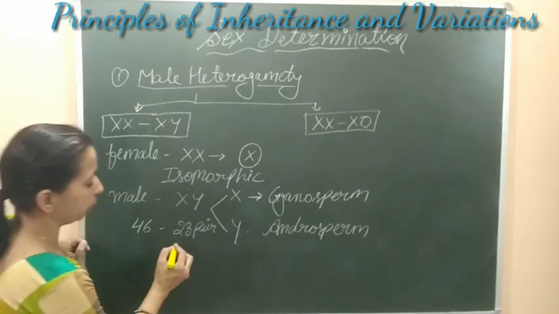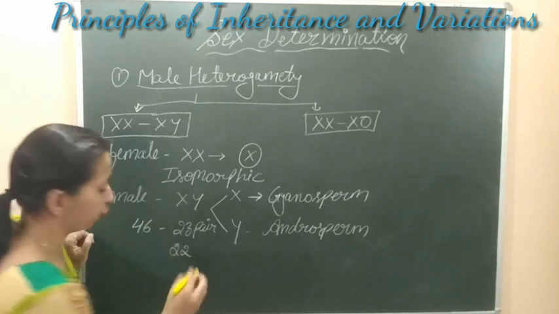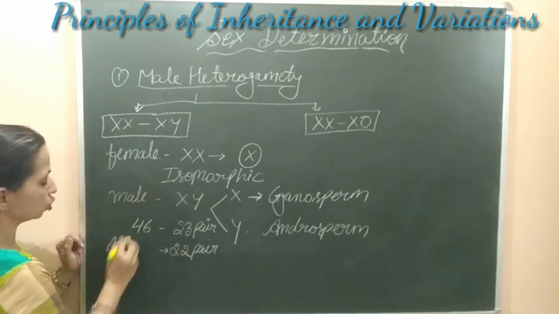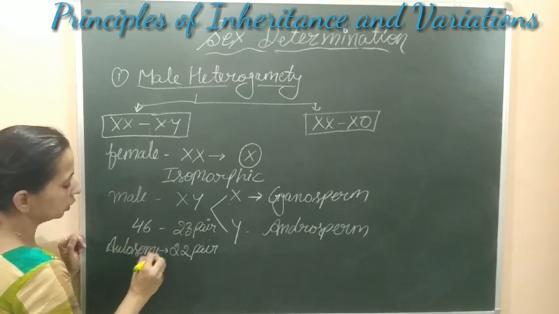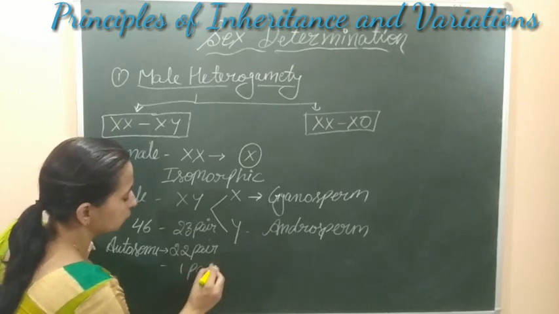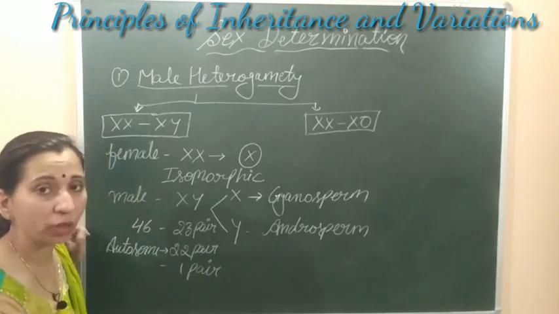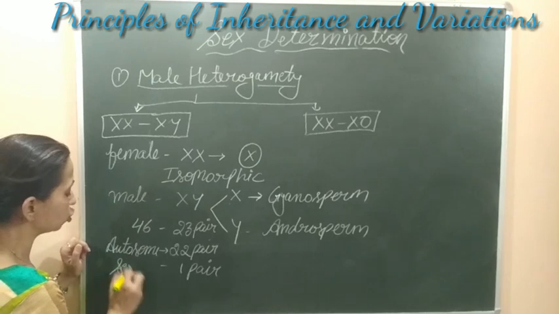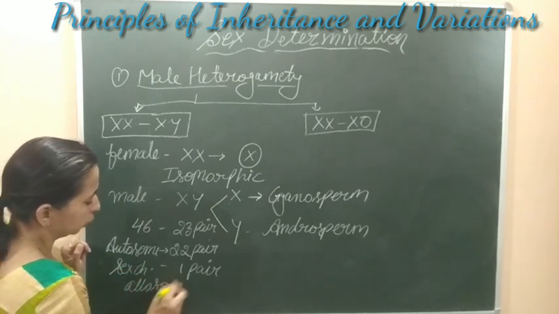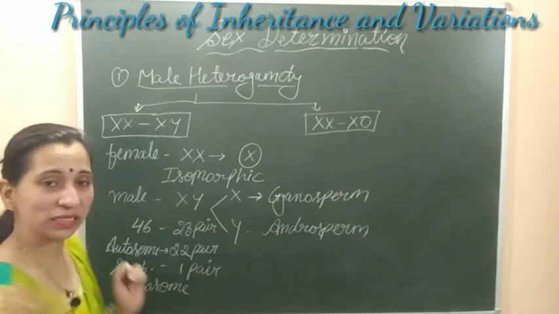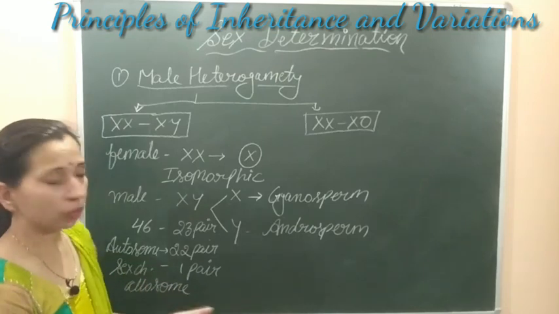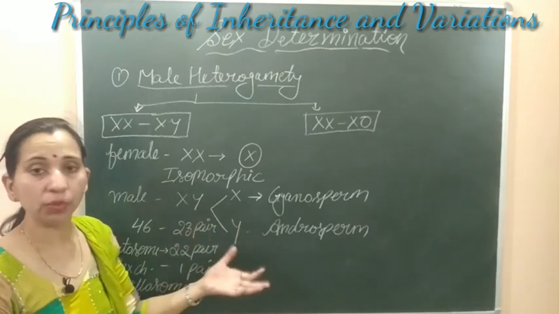Out of these 23 pairs, the 22 pairs of chromosomes are known as autosomes. And the last, the 23rd pair of chromosomes, is known as the sex chromosome or allosome. This allosome will determine the sex, because only on the basis of its presence will the sex of the offspring be determined.